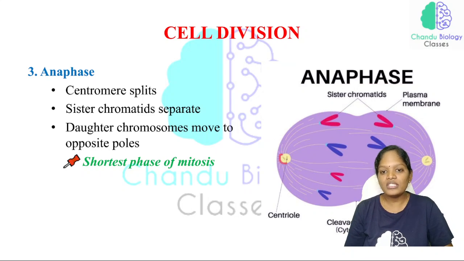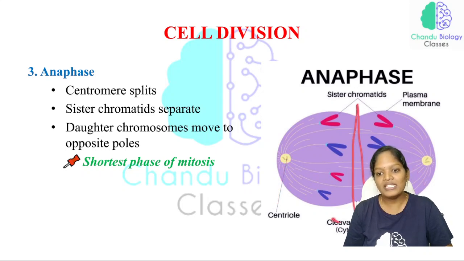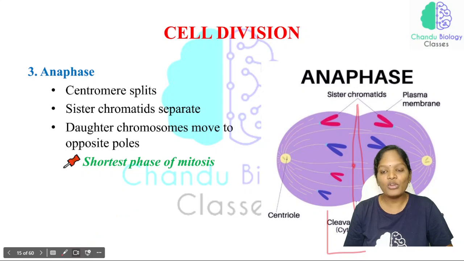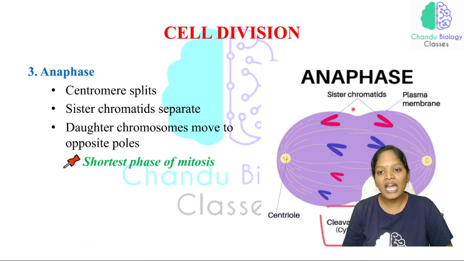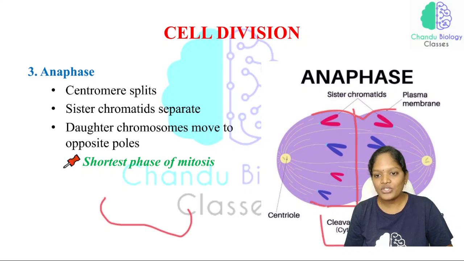Now this is the structure which is responsible for the formation of spindle fibers that is arranged at the opposite pole, and for the separation of these two chromatids. After the chromatids have been separated, a cleavage furrow appears at the center, which means what? Let's look at the picture. There is a furrow like structure here. So this structure is called a furrow. This bent like structure is called a furrow.